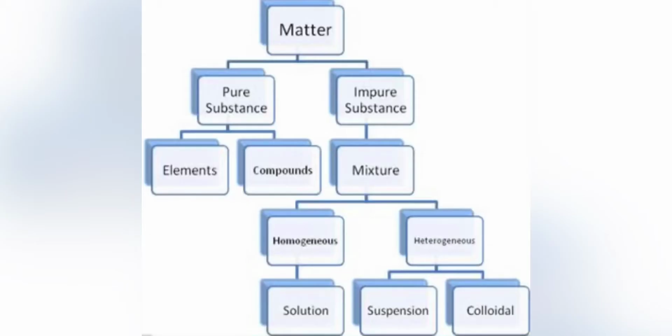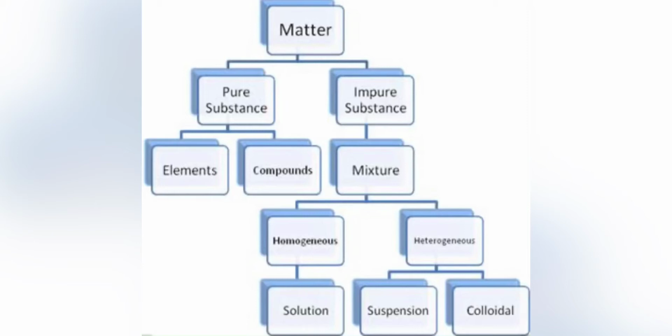Let us start with matter. Students, you know that anything which occupies space and having mass is called matter. Now, the matter which we see around us can be categorized into two categories, pure matter and impure matter. Pure matter can be divided into two categories, that is elements and compounds, and impure matter is called a mixture.